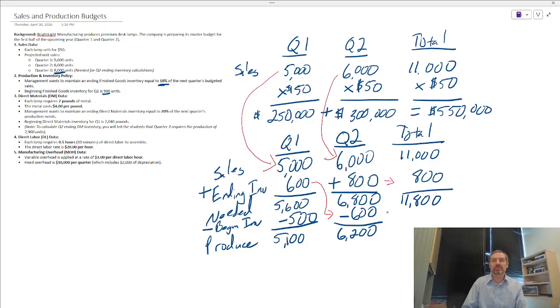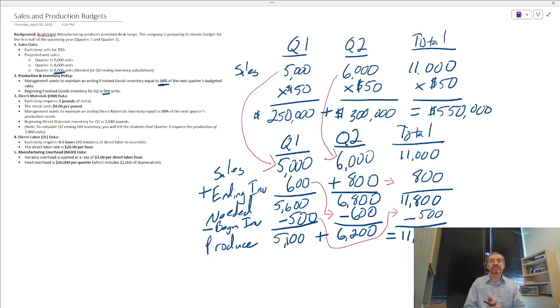The beginning inventory is going to be the beginning inventory from the very beginning of the time period. So that's this 500. So during the first two quarters of the year, we are going to need to produce 11,300. Now, if we did this right, the 5,100 plus the 6,200 equals 11,300, and our total column should also match that. So we can double check that.